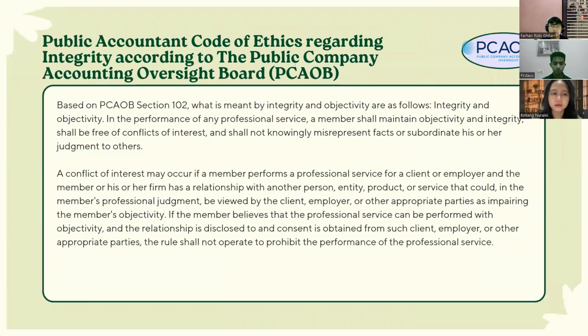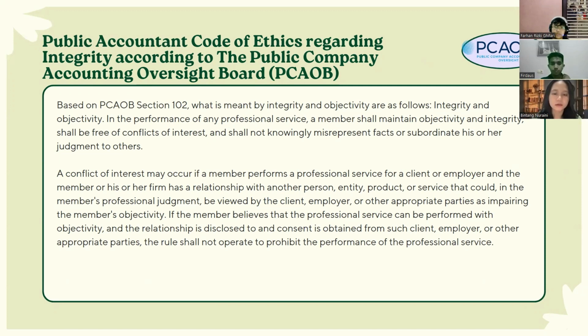The second definition of integrity is based on the Public Accountant Code of Ethics regarding integrity according to the Public Company Accounting Oversight Board, or PCAOB. Based on PCAOB section 102, what is meant by integrity and objectivity is as follows. In the performance of any professional service, a member shall maintain objectivity and integrity, shall be free of conflicts of interest, and shall not knowingly misrepresent facts or subordinate his or her judgment to others.